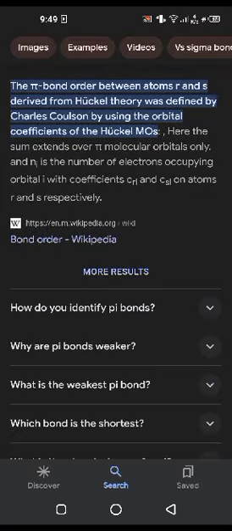The pi bond order between atoms r and s, derived from Hückel theory, was defined by Charles Coulson by using the orbital coefficients of the Hückel MOs. Hence, the sum extends over pi bond molecular orbitals, and n is the number of electrons occupying the orbital, with coefficients c_ri and c_si on atoms r and s respectively.